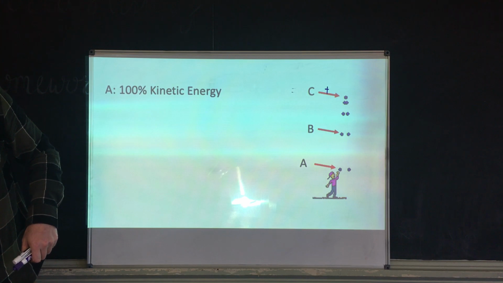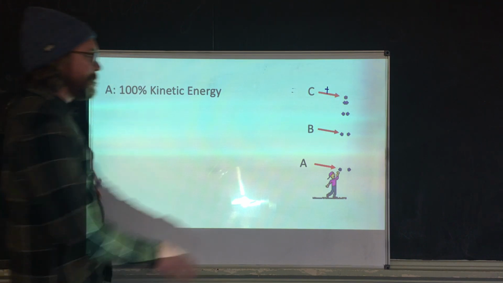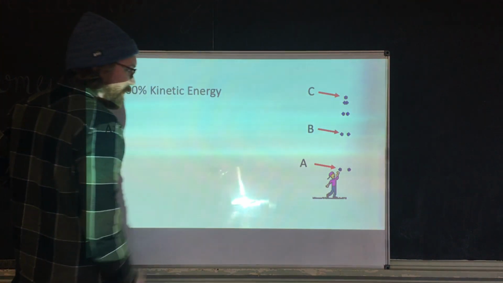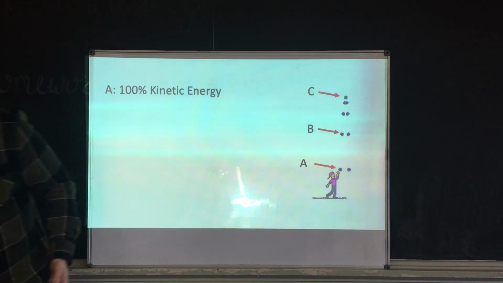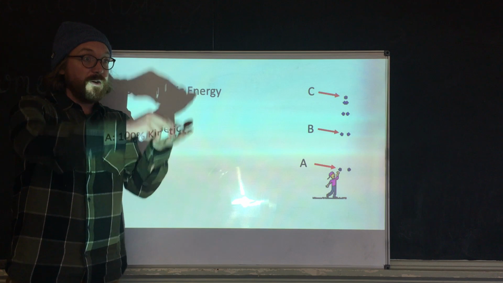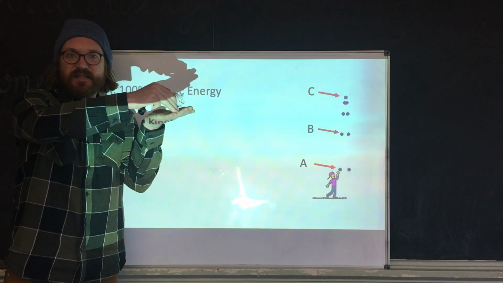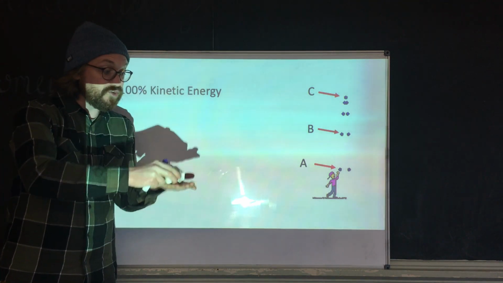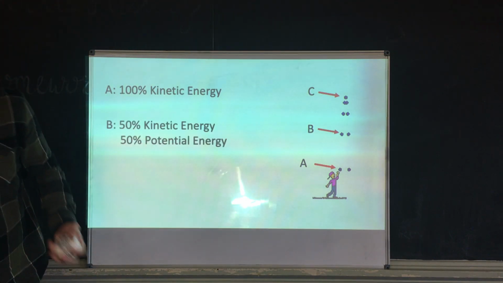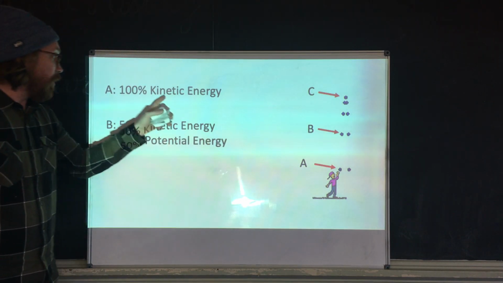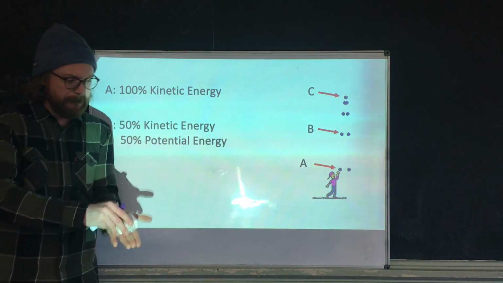Okay, so let's look at these three instances here. All right, so here we have A, B, and C. Throwing a ball up into the air. At point A, the second the ball comes out of your hand, okay, we're going to say that this is the level of the ground, okay? So as soon as it comes out of your hand, all it has is speed, which means as soon as it comes out of your hand at point A, all we have is kinetic energy.